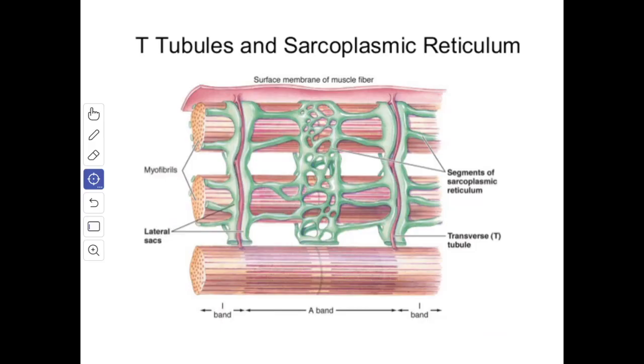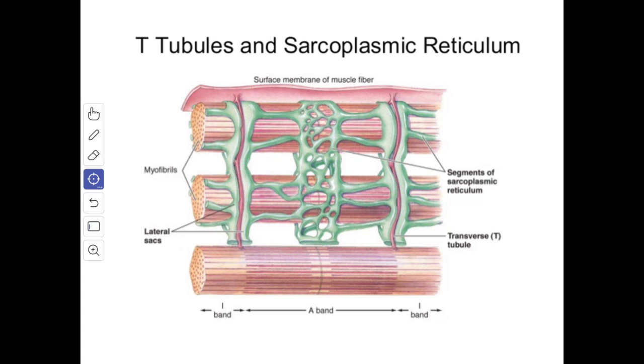Next we'll see the sarcoplasmic reticulum. In the intervals between the myofibrils, the sarcoplasm contains an elaborate system of tubules that are called the sarcoplasmic reticulum. The larger elements of this reticulum run in a plane at right angle to the long axis of the myofibrils and form a ring around each myofibril.